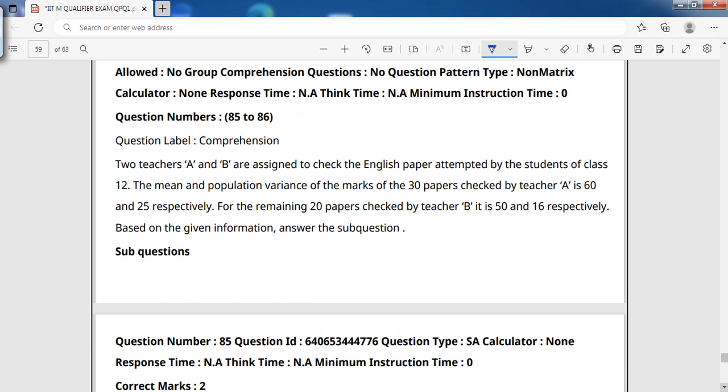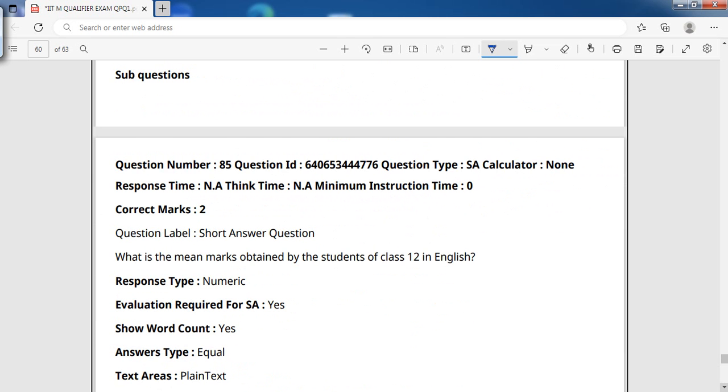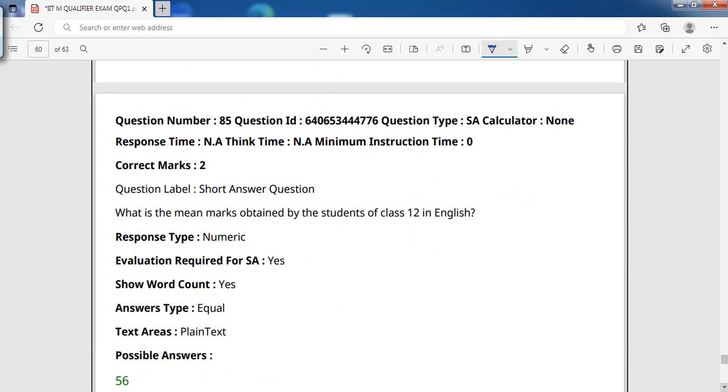Two teachers A and B are assigned to check the English paper attempted by the students of class 12. The mean and population variance of the marks of the 30 papers checked, remember, by teacher A are 60 and 25 respectively. For the remaining 20 papers checked by teacher B, it is 50 and 16 respectively. Based on the given information, please answer the questions. What is the mean marks obtained by the students of class 12 in English?